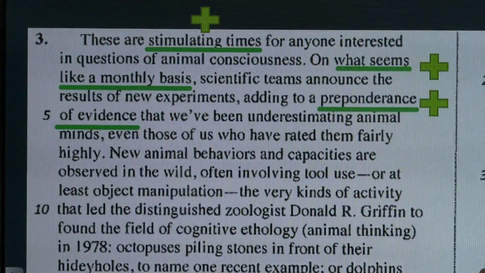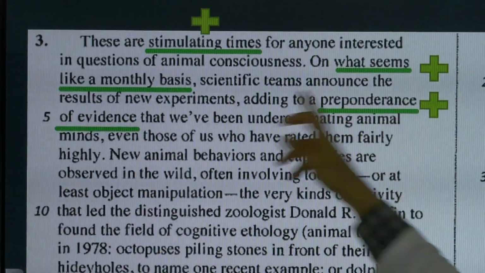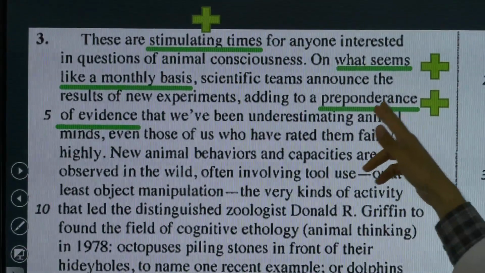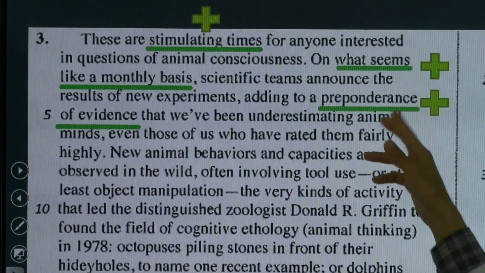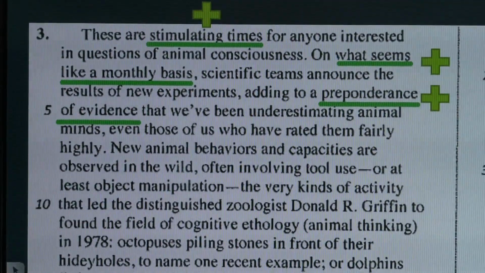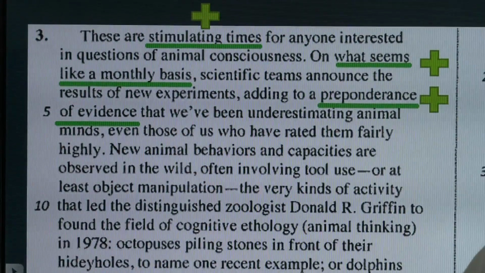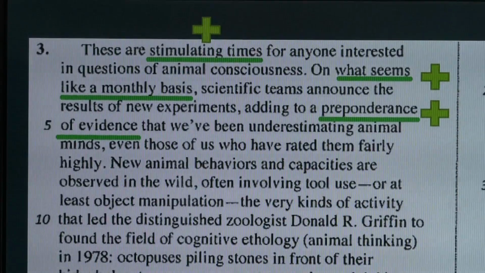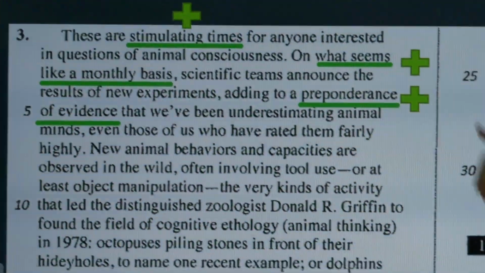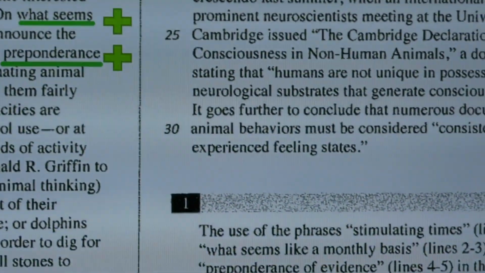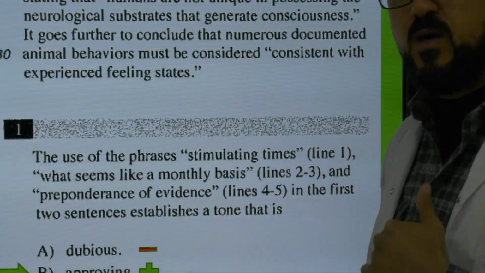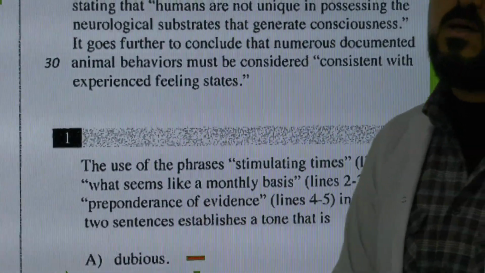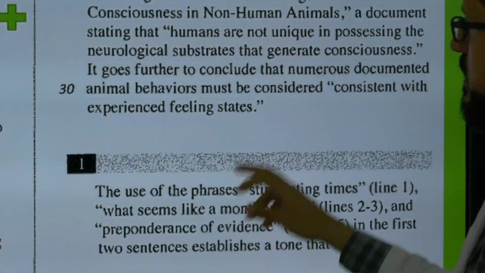Even if you don't have the meaning of it, I can just say preponderance of it that we've been underestimating animal minds. So again, it's positive. If you don't know the meaning of preponderance, which means to have a large quantity of, you can just continue reading and you can have that sense of positivity here. So if I look here, we have positive line references and we have negative and positive answer choices. The only positive answer choice is approving, so this is the correct answer.